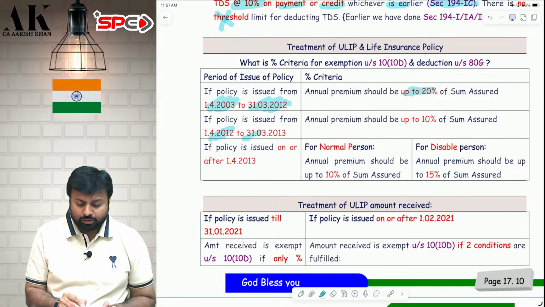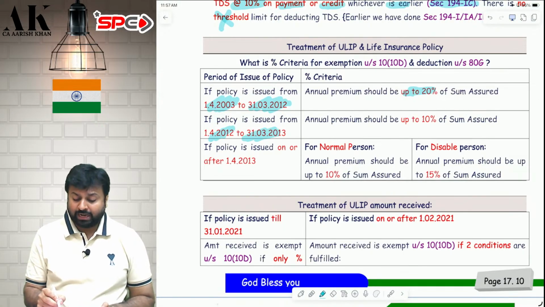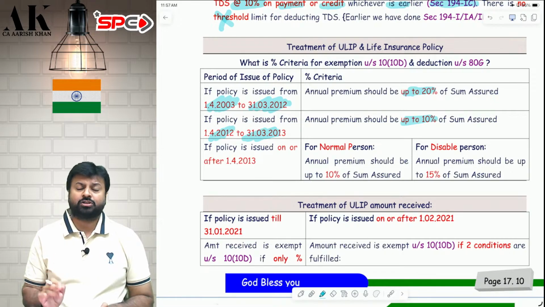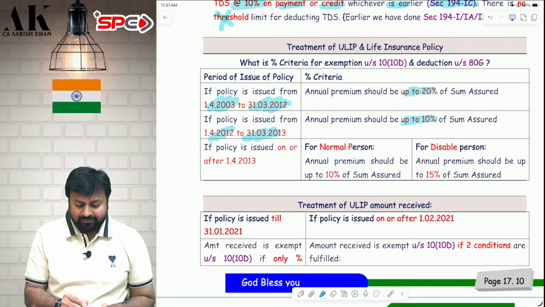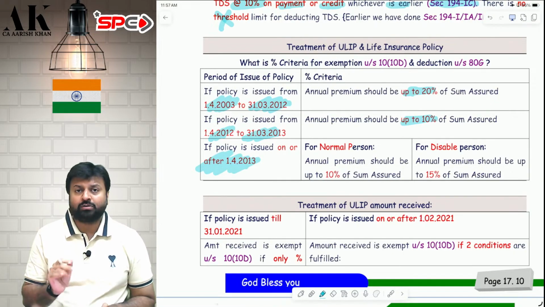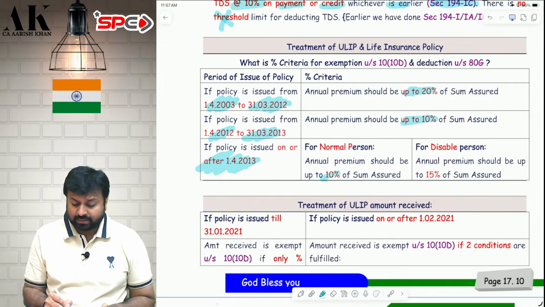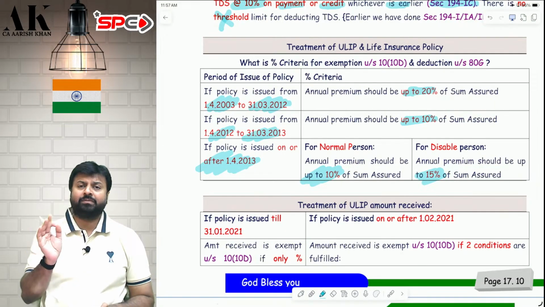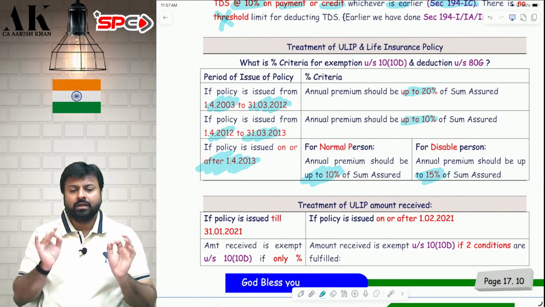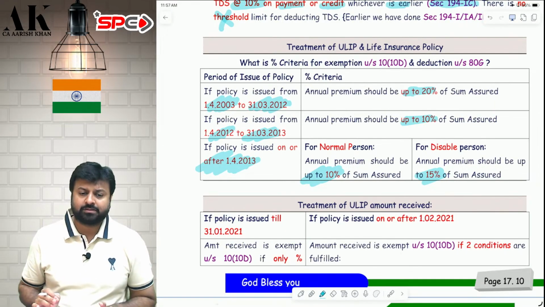If the policy is issued between 2012 to 13, then your annual premium should be up to 10% of sum assured. And if the policy is issued after 1st April 2013, then for a normal person it should be up to 10% of sum assured, and for a disabled person it should be up to 15% of sum assured. You need to remember these percentages first.